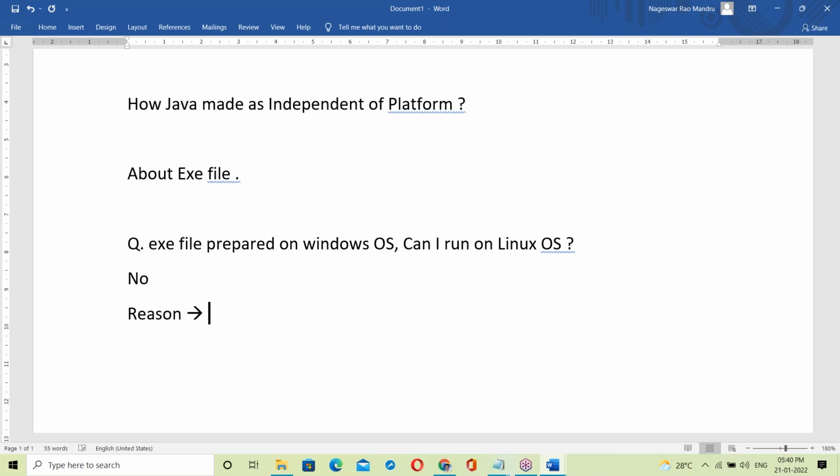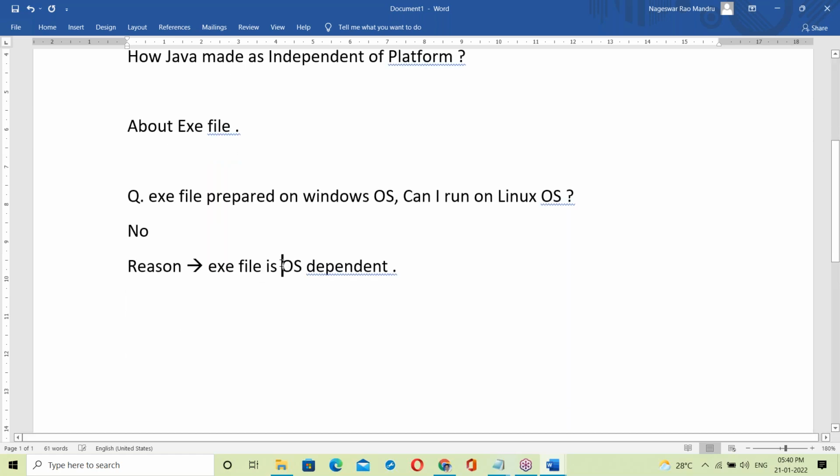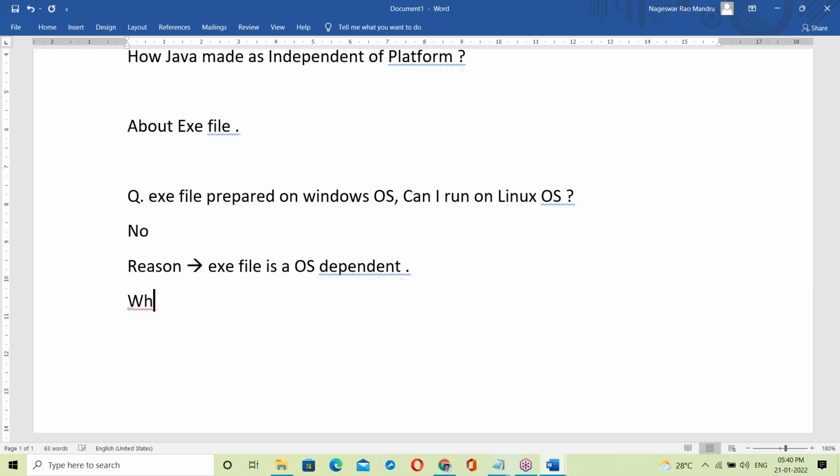Reason: an exe file is OS dependent. Next, immediately the question: why is an exe file OS dependent?